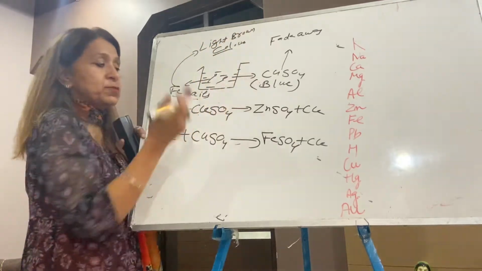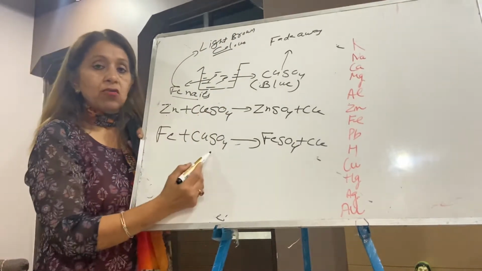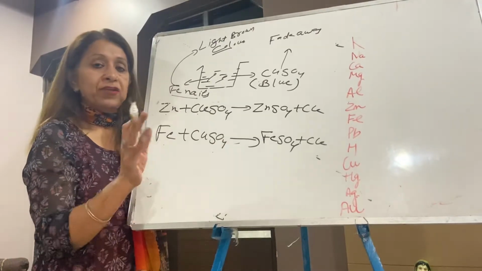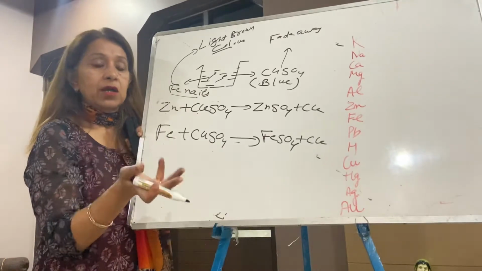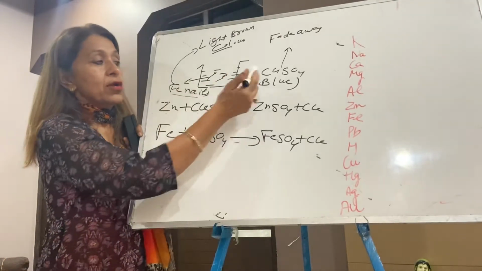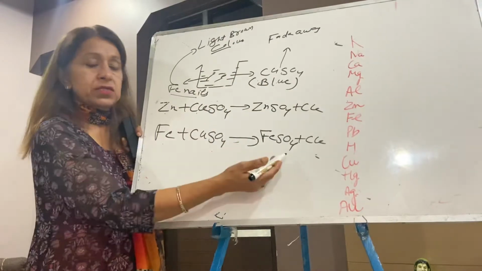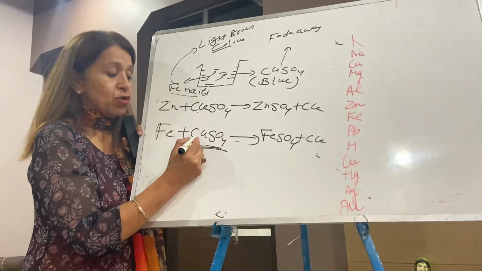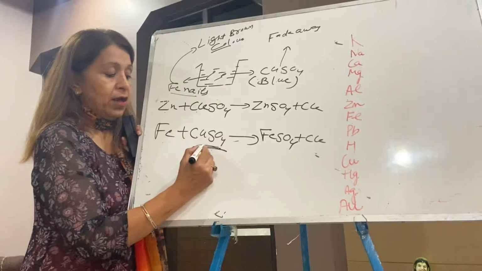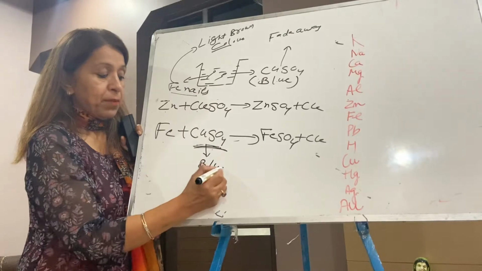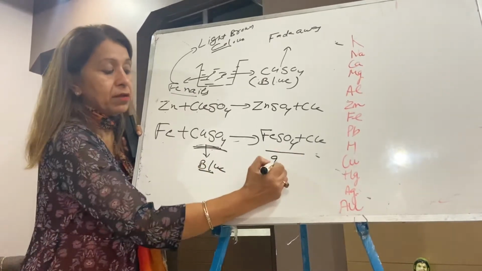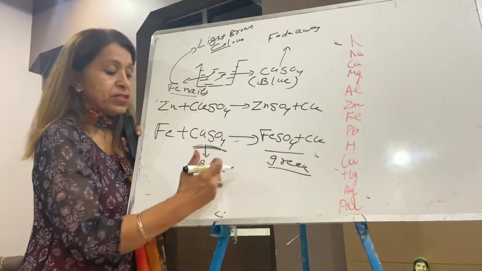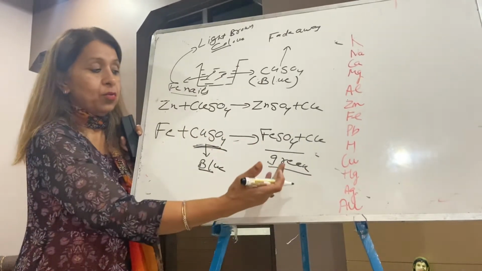So I am taking one experiment. I have taken copper sulfate solution. It is blue in color. The moment I put iron nails, wait for some time. After some time, let us see what is going on. The blue color of the copper sulfate fades away because now it is not copper sulfate. The copper has been displaced by iron. The color of the copper sulfate was blue, but now it is not blue. It should be green because iron sulfate is of greenish color. So its color changed from blue to light blue, and then to green.